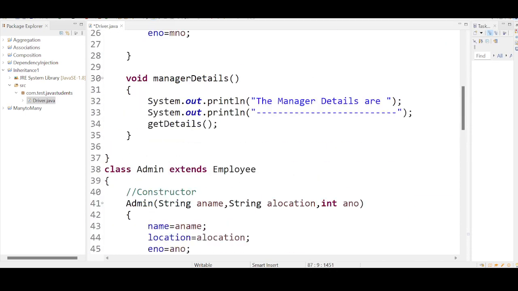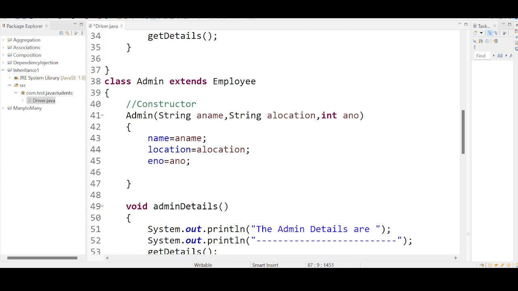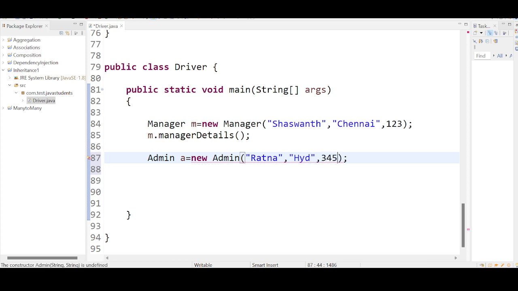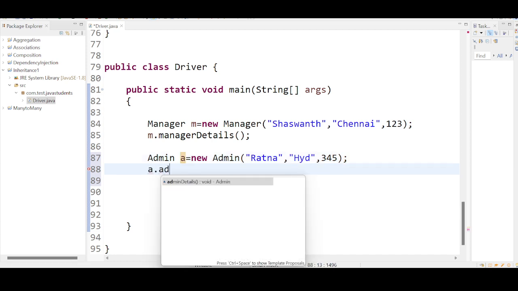Now see, I'm creating an object for the next one, Admin. Admin a equal to new Admin. Again, this admin class has a constructor that is accepting 3 arguments. The name of the admin, let me take it as Ratna. Location is Hyderabad. The number is 345. By using this reference variable a, it can be anything. Now I want to print admin details.